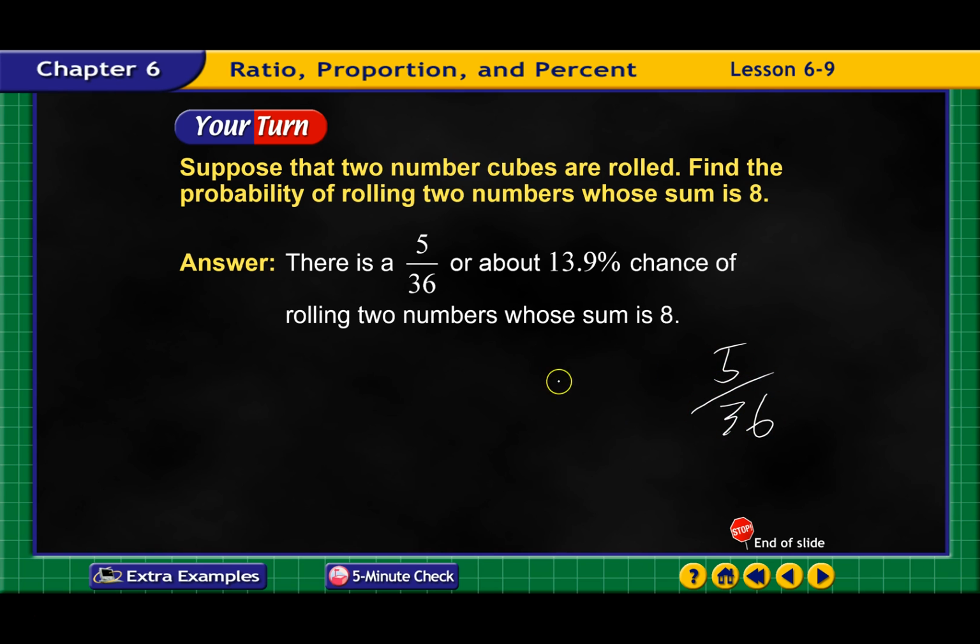So there's 5 positive outcomes over, positive and then possible, is 36, and that's what gives me that. Divide those into your calculator, gives you that. All right, your chances of rolling something that is 8.